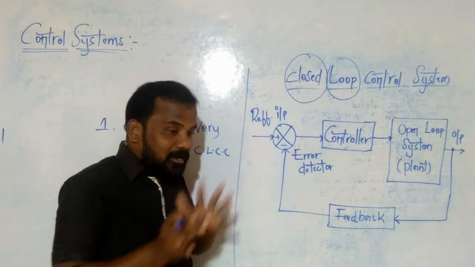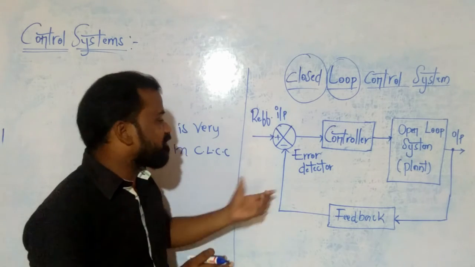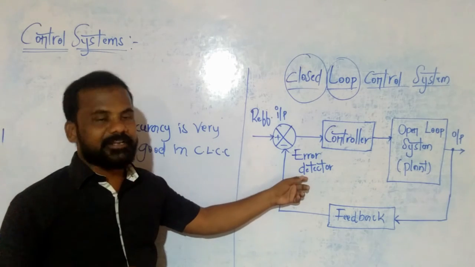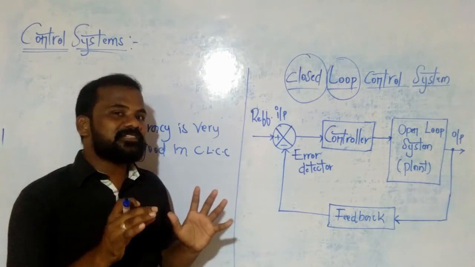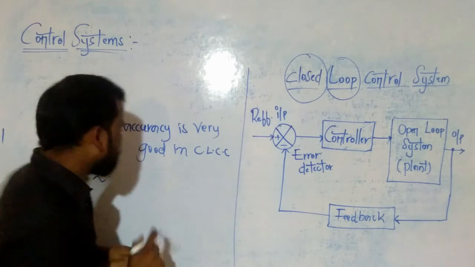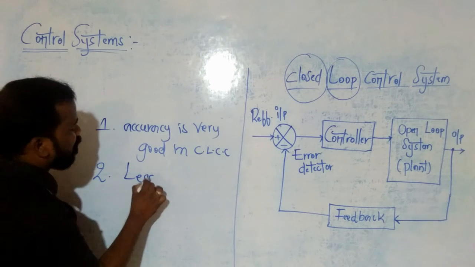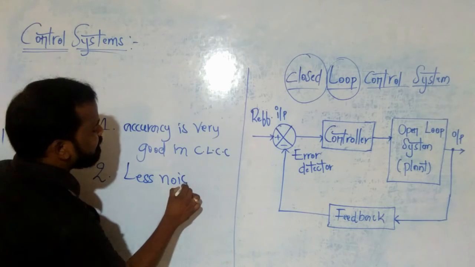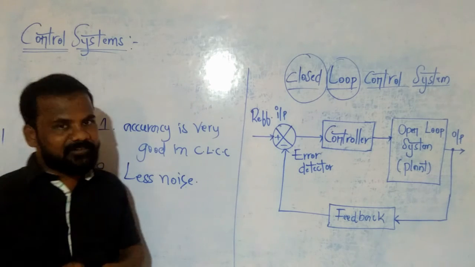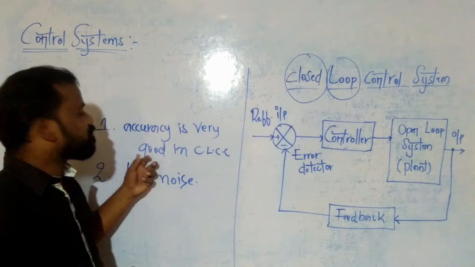But when it comes to the advantages, because of the feedback system and the error detector, the noise levels in the closed loop system are always very less. Clear? It means less noise. Yes, these two are the very important advantages of the closed loop control system.